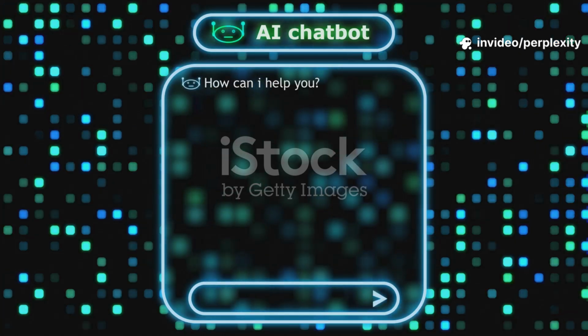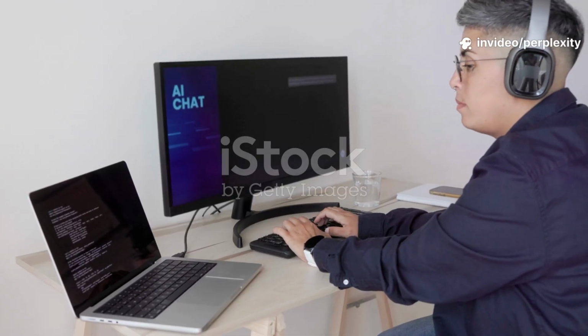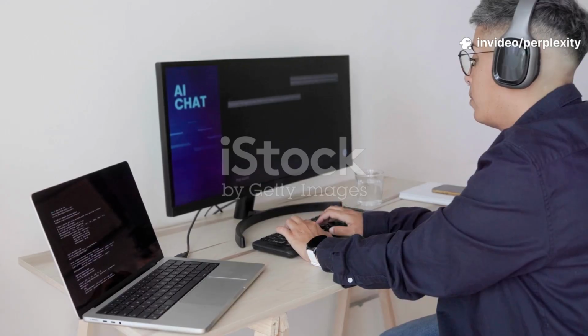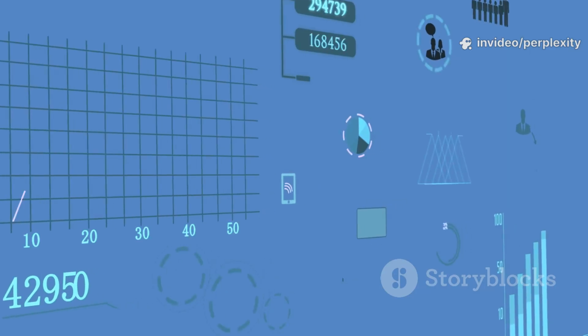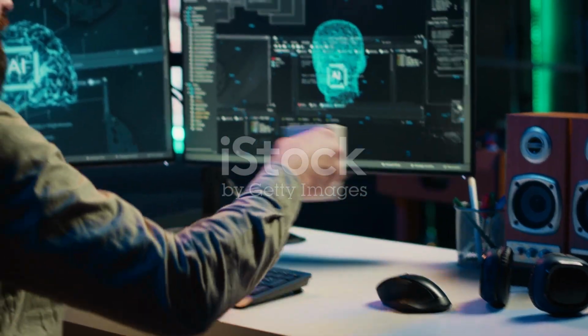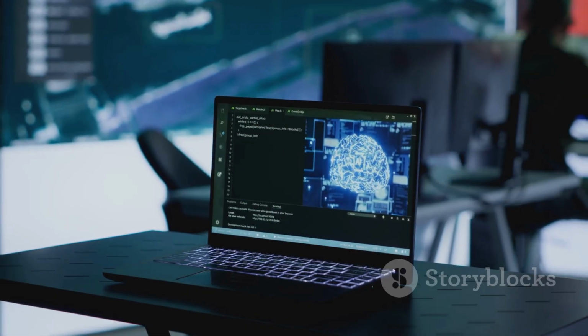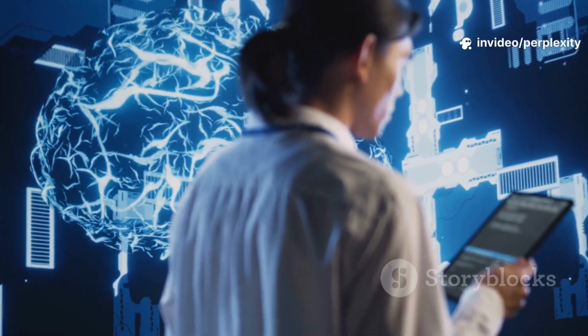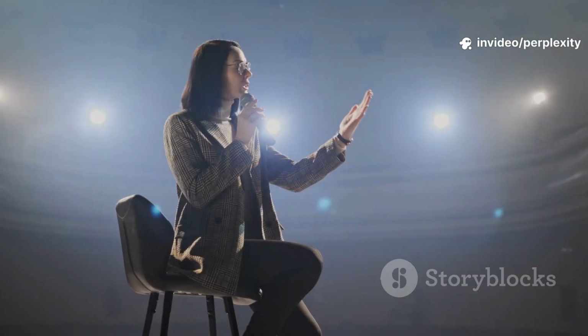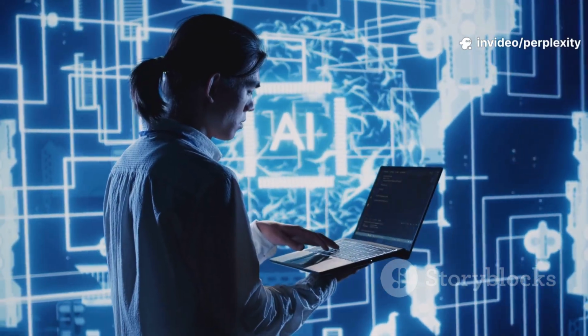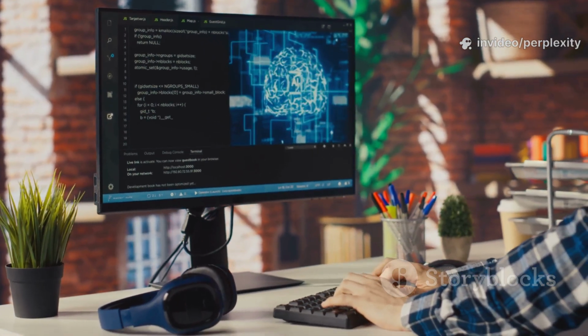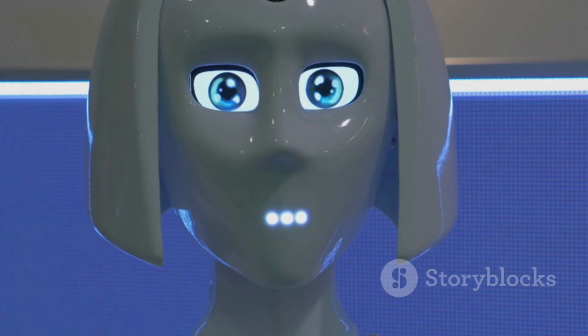What if I told you there's an AI that can research stocks, analyze markets, write reports, and even act like a mini Bloomberg Terminal? And no, it's not ChatGPT, it's called Perplexity Computer, built on top of Perplexity AI. And after testing it deeply, I realized something crazy. It's not just a chatbot, it's a new kind of operating system. But here's the twist, it's also misunderstood.